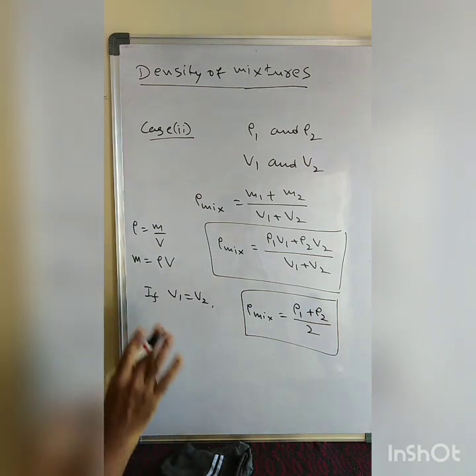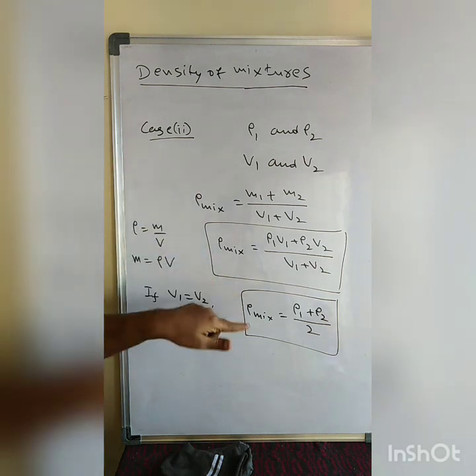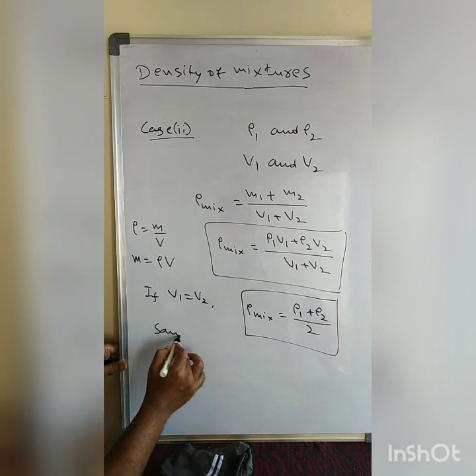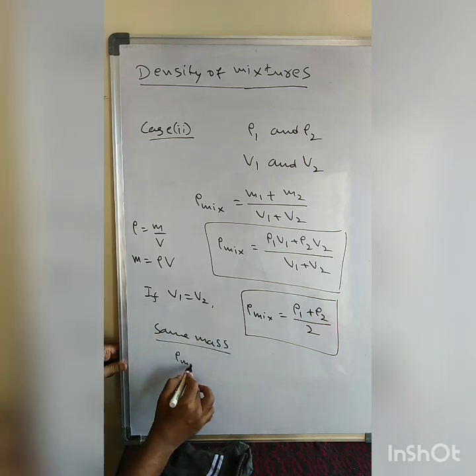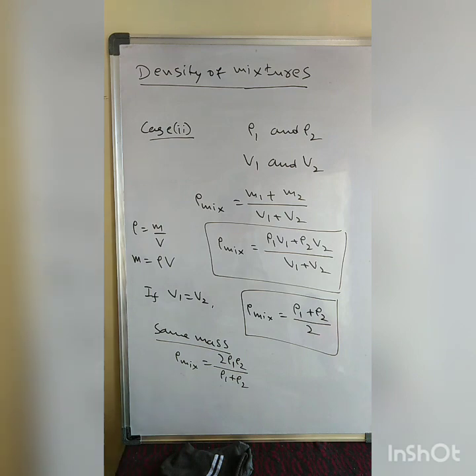In these two cases, one is the same mass or the same volume. Same volume means rho 1 plus rho 2 by 2. And same mass means the density of the mixture equals 2 rho 1 rho 2 by rho 1 plus rho 2. This is what we got.